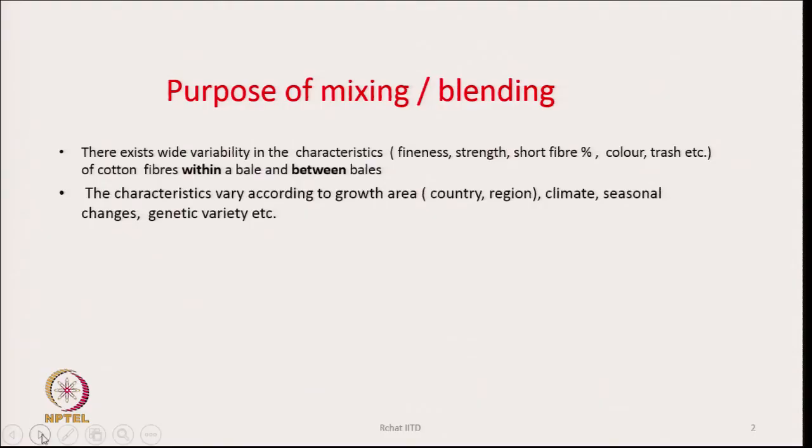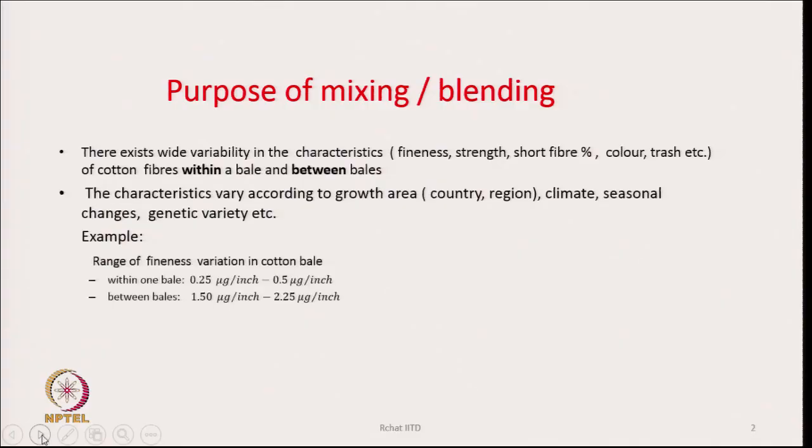They also vary depending upon the growth area, that is the country or the region, depending upon the climate where the cotton is grown. There could be seasonal changes, and there could be differences because of the genetic nature of the cotton. So, there are many reasons why they vary.